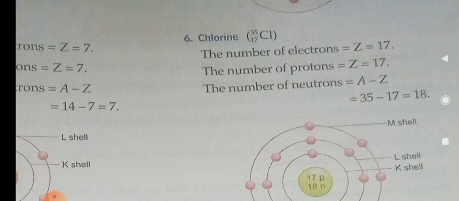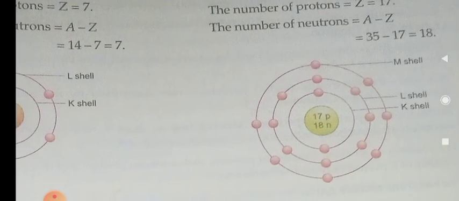The electrons number is 17, protons number is also 17, and from the nuclide symbol the mass number is 35. So mass number minus atomic number, that is A minus Z, equal to 18. So the number of neutrons is 18.